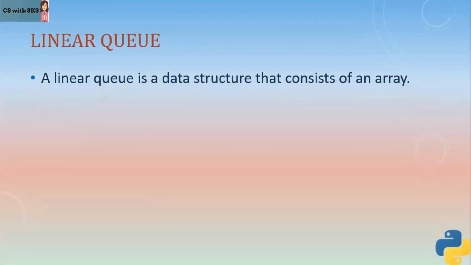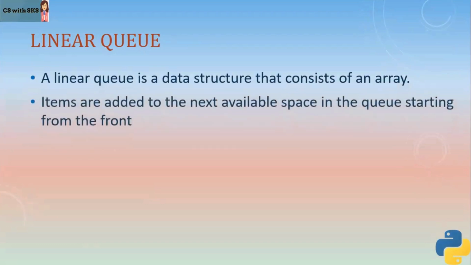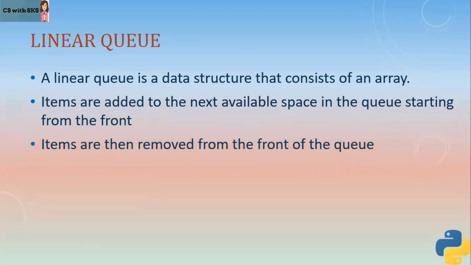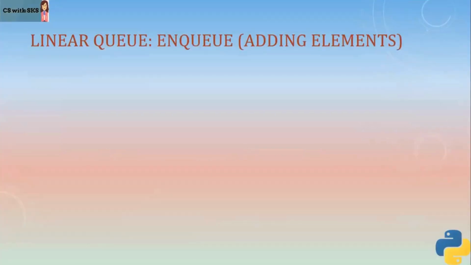First of all, the linear queue. A linear queue basically is a data structure. You can think of it as an array, right? Where elements are added to the next available space in the queue, starting from the front. So as and when items are added, they'll be covering the spaces which are remaining in the queue. Items are then removed from the front of the queue. So whenever you have to delete some element, you will delete from the front of the queue and you will maintain the front pointer.